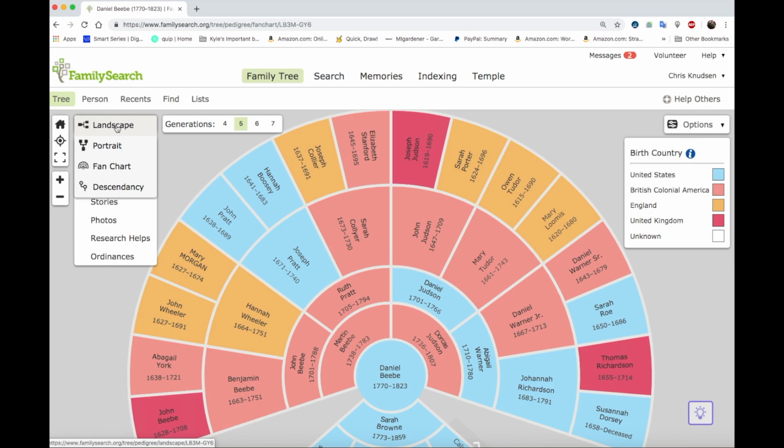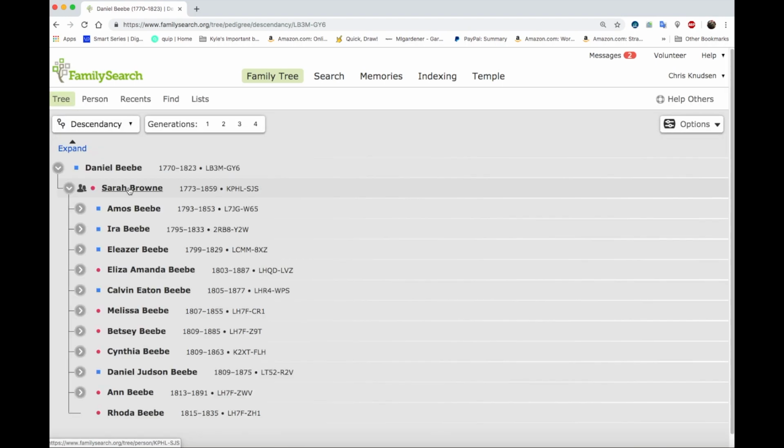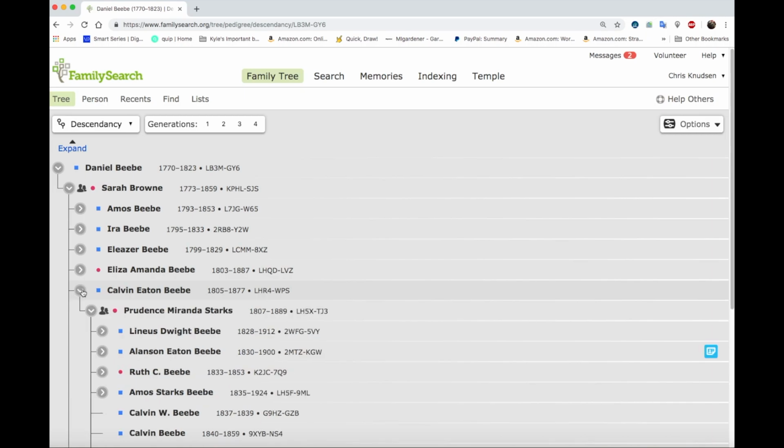Again, the reason why I chose Daniel Beebe is because he was living in the 1700s and he is in the United States. I only do research in the United States because I am very familiar with all the records. So we're going to click on Descendancy View. Last week we looked at the descendants of his son Amos. During the week I was looking at some of the descendants of Ira and Eleazar and Eliza, but today we're going to look at the descendants of Calvin Eaton Beebe. So let's see what we can find.